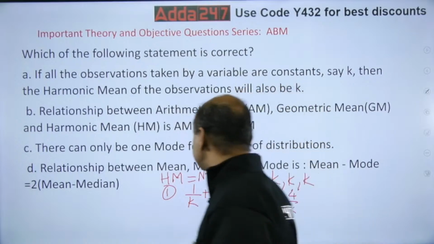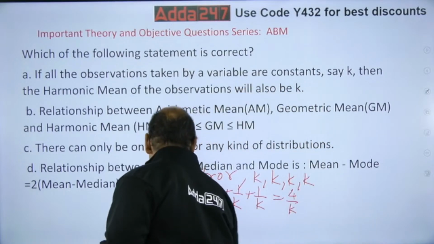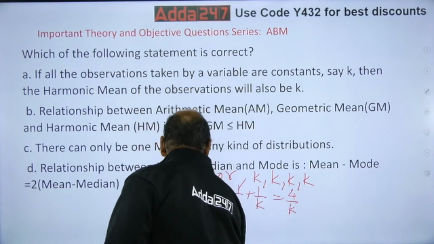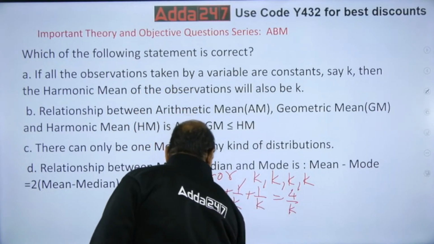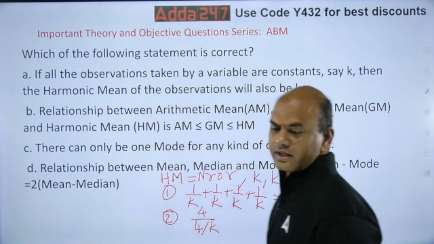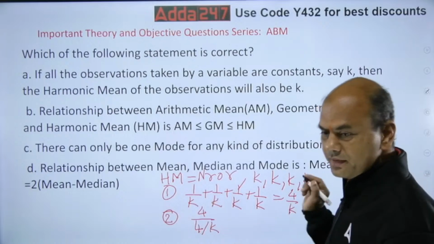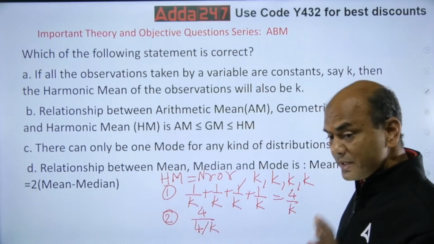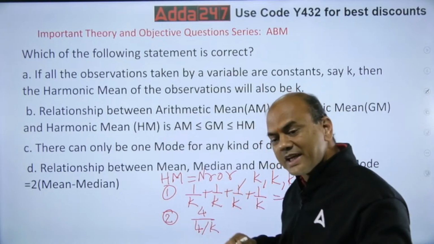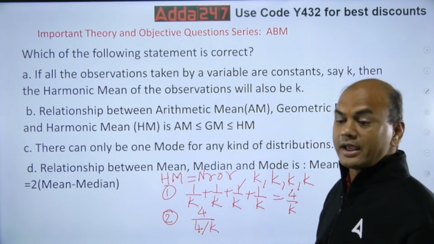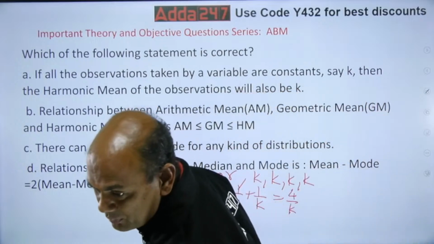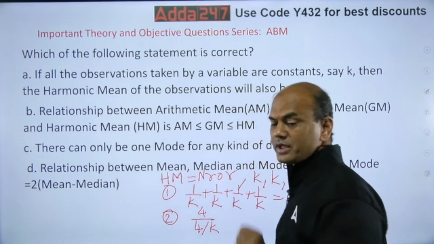So, now what is my second step? Second step is, okay. So, NROR. What is N? 4. 4 upon k. Look at this. 4 upon k. Everyone pay attention. ROR, reciprocal of reciprocals. Actually, it's NROR. So, NROR means what? Reciprocal of reciprocals and number to that.